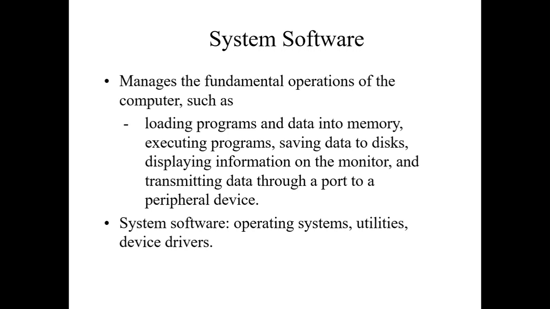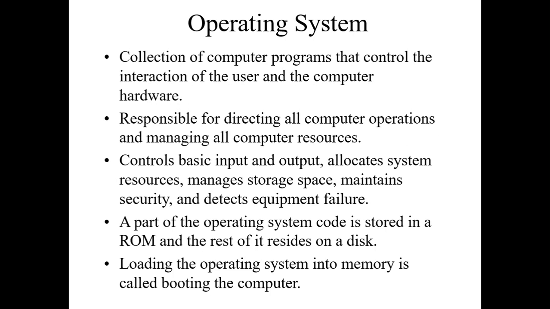The operating system is actually a collection of computer programs that control the interaction of the user and the computer hardware. So it is creating an interface. Next point, it is responsible for directing all computer operations and managing all computer resources.